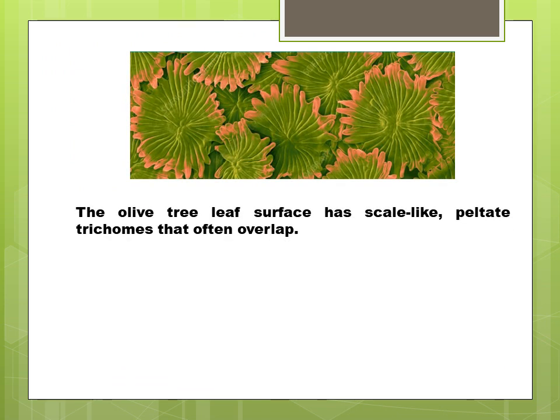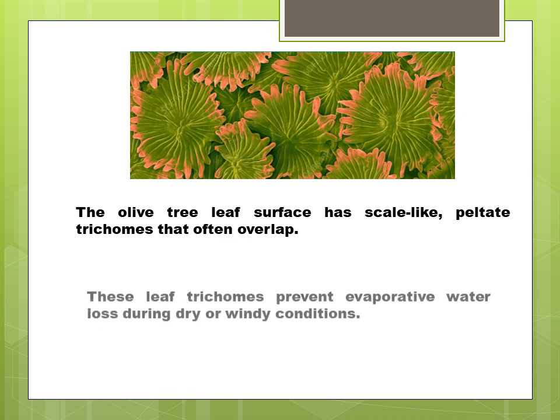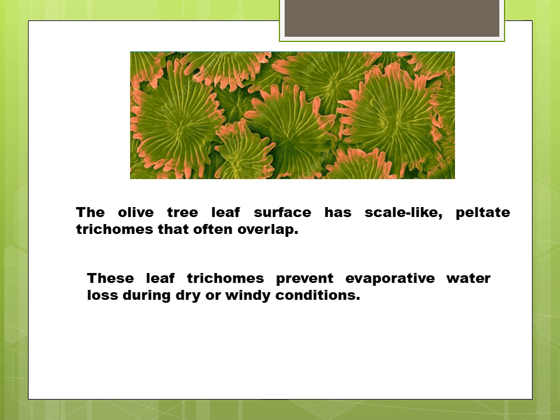In olive trees, scale-like or peltate trichomes are present that often overlap and give the appearance of a scale or a peltate. These leaf trichomes prevent evaporative water loss during dry or windy conditions. It means that it lowers the rate of evaporation in those plants that are adapted to the hot climate or where the temperature is very high.